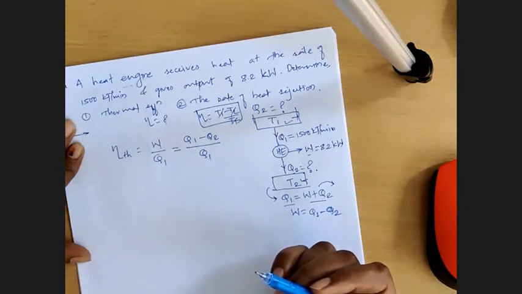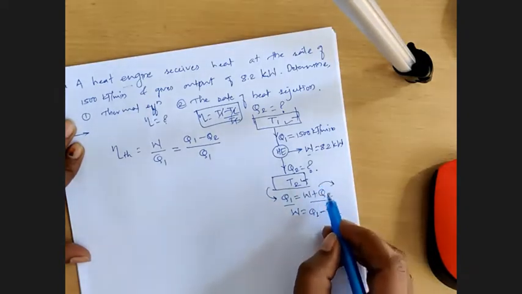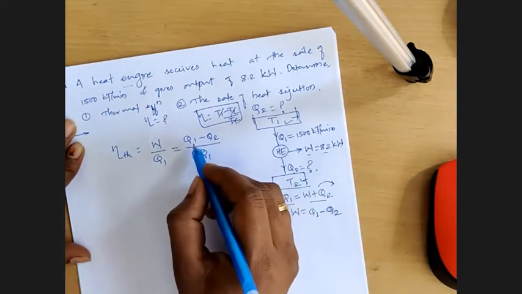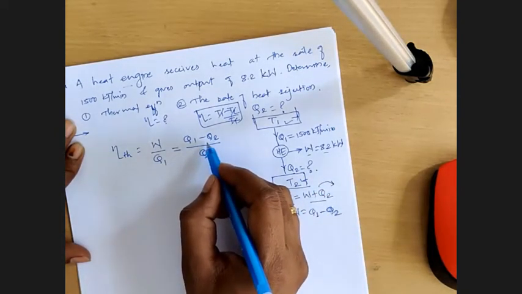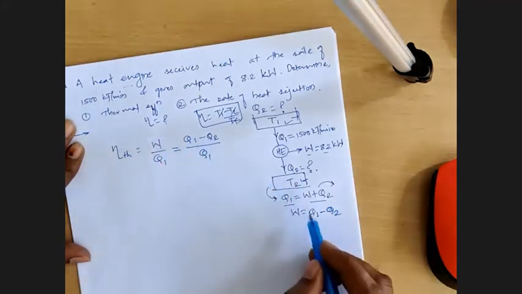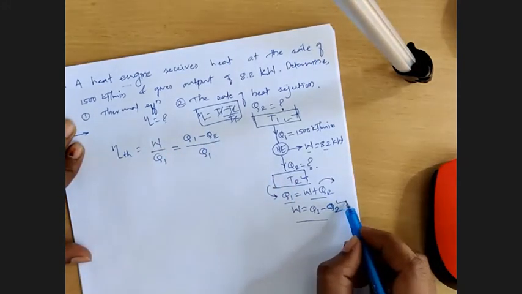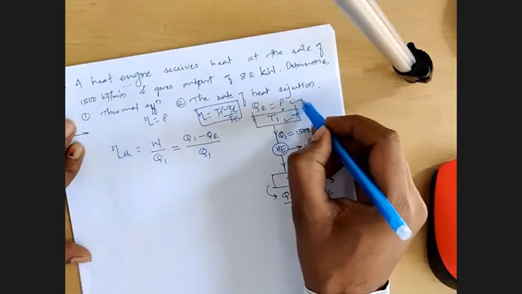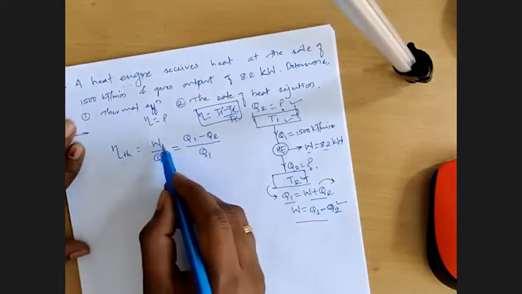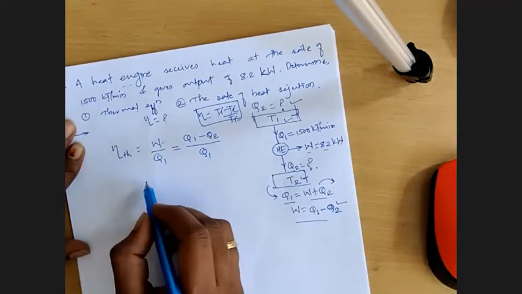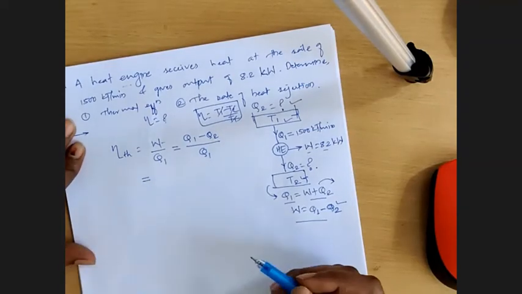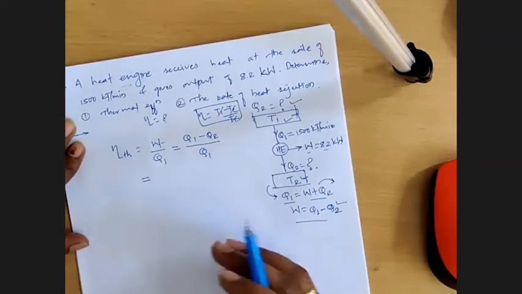So W is given. Very good. Already W is given, that is 8.2 kilowatts. So I need not worry about this Q1 minus Q2. Actually, this relation we need to use for finding Q2, the second unknown. But before that, we need to find this η thermal, and we have W, we have Q1 also. But before that, do I need to convert some data into some other form?